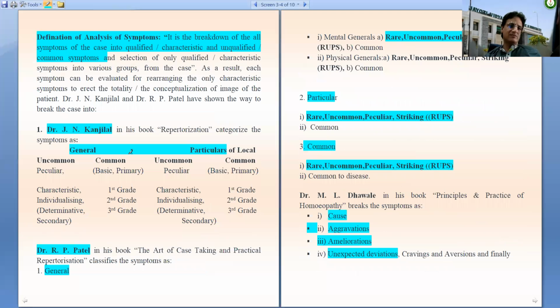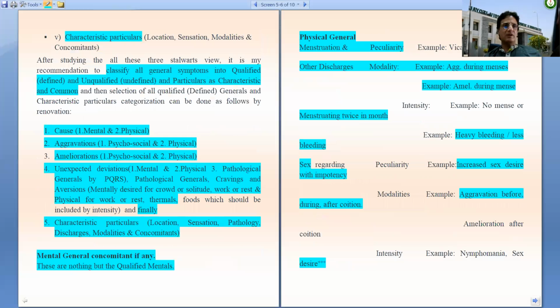But the main thing is we should note generals as far as they are qualified, and physical generals as far as they are characteristic, and particulars as far as they are peculiar.